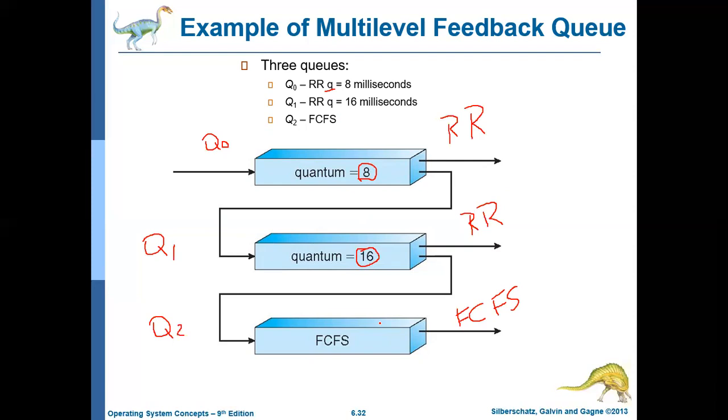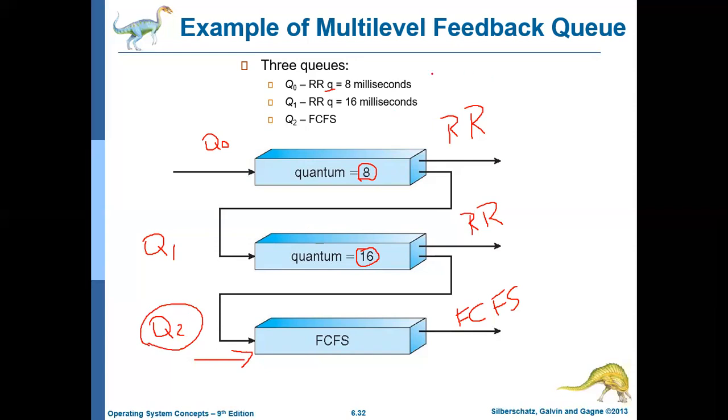Now, what is the idea behind the multi-level feedback queue algorithm? The jobs which need more CPU access, that is, the processes which tend to use the CPU most of the time, will be automatically moved to the lower priority queues. The jobs that tend to use the CPU for more time will be moved to the lower priority queue, and here the lowest priority queue is Q2.